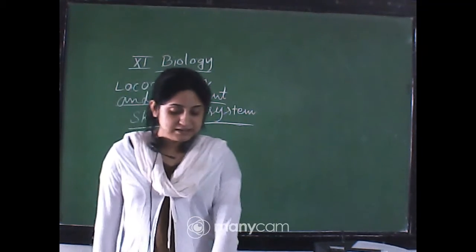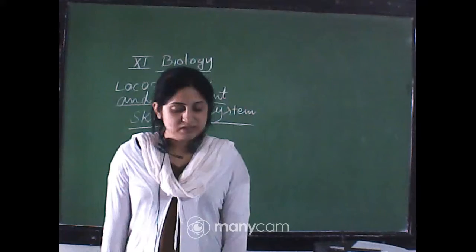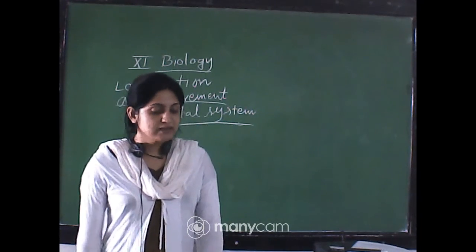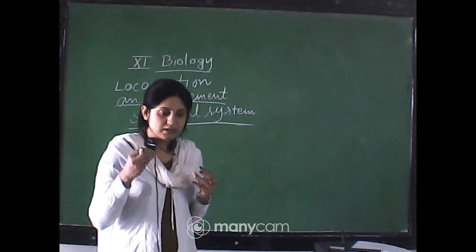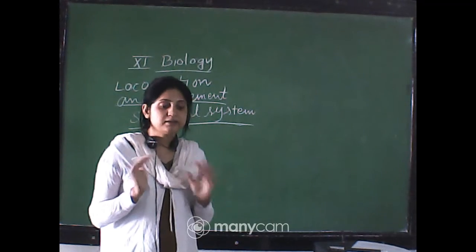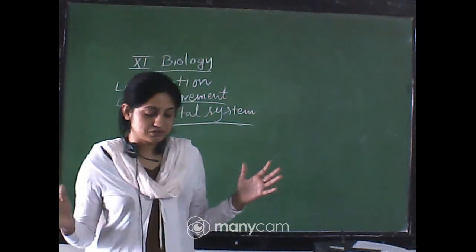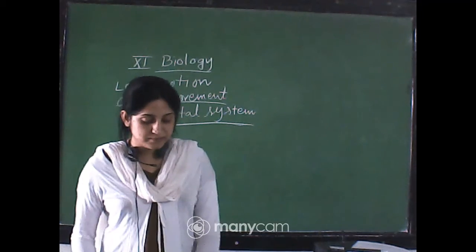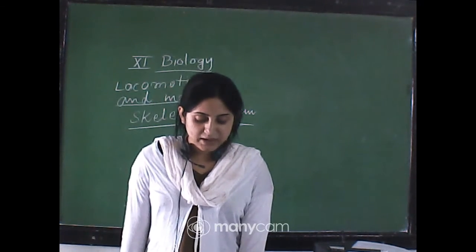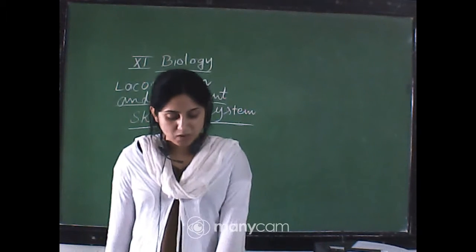So the skeletal system consists of a framework of bones and a few cartilage, okay? That is the hard structures. Cartilage is less hard than the bones, but both are joined together to form a body structure. That is called the skeletal system. This system has a significant role in the movement shown by the body.